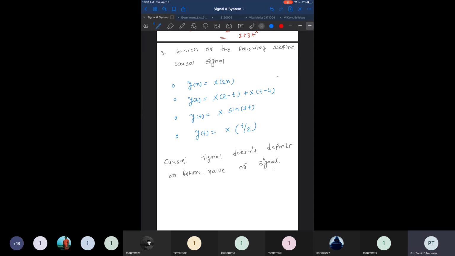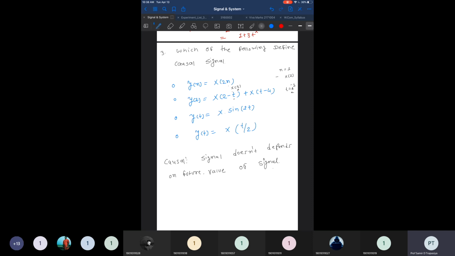This depends on the future value, because if you put n equal to 1, that becomes x of 2n, so 2n means 2 into 1. That is the future value. Here also it's 2 minus t. If we take t equal to minus 1, this term becomes x of 3. 3 is a future value because we are taking t equal to minus 1.